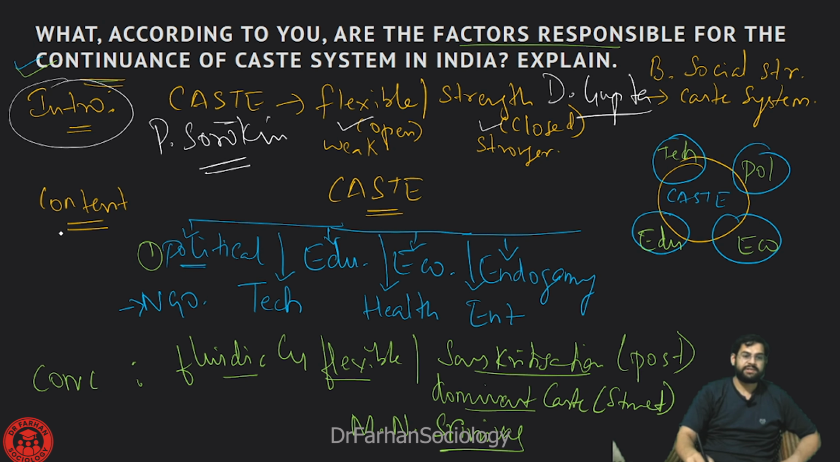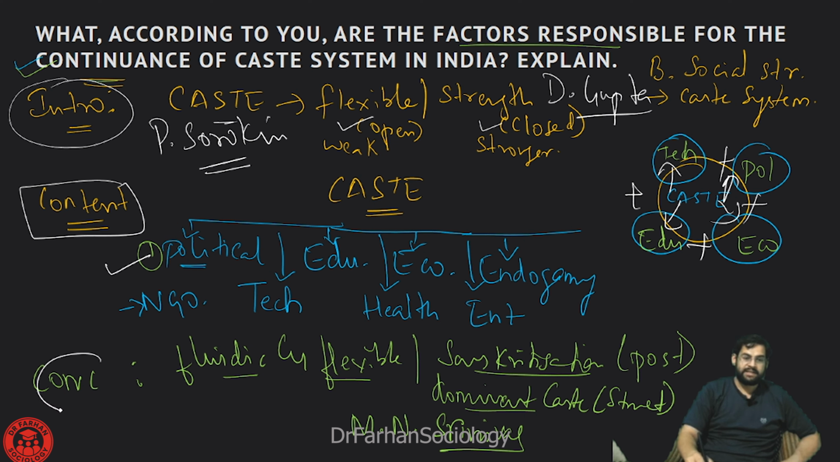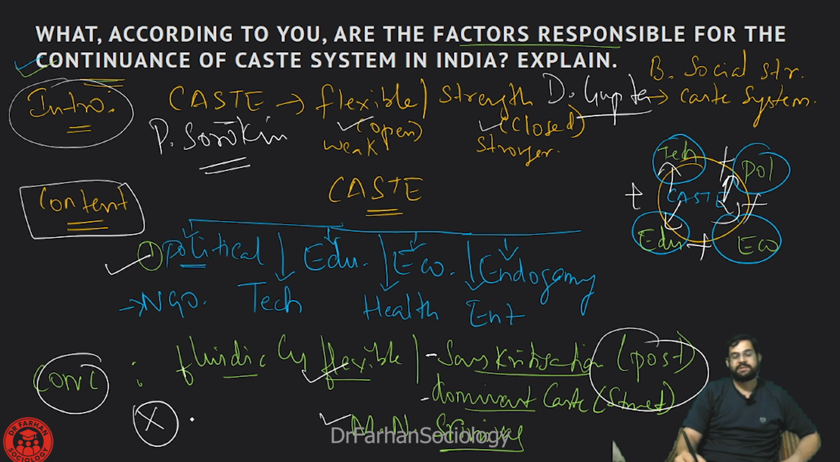Then in my content, I will speak about the different areas where the caste system has been able to promote and preserve itself, highlighting some different aspects. In the conclusion, I will speak about how it is a fluid and flexible phenomenon. The terms Sanskritization and dominant caste show that this phenomenon has become weak in some respects. So it is absent in society on the basis of modernity, and present on the basis of tradition. Both phenomena coexist in Indian society.